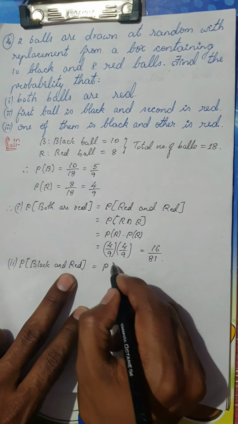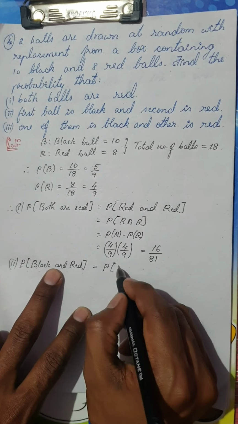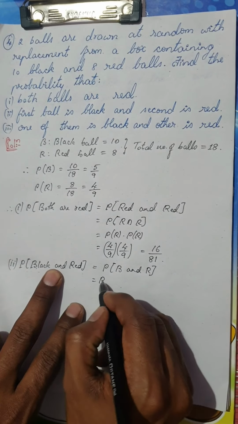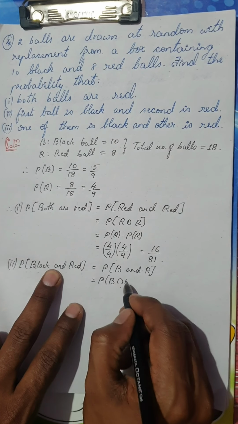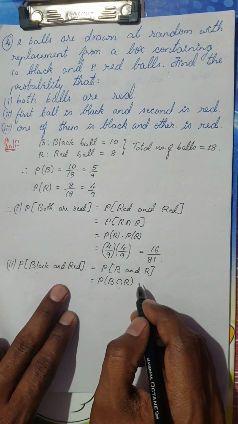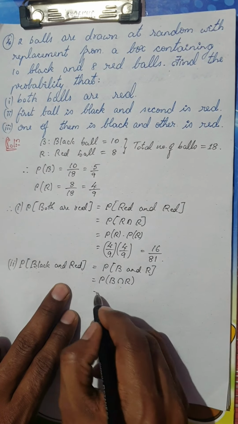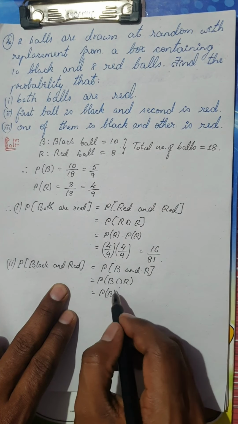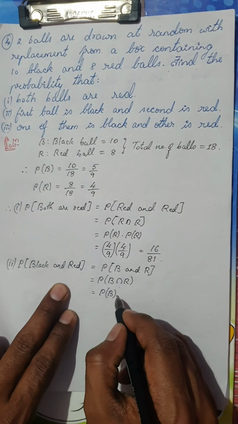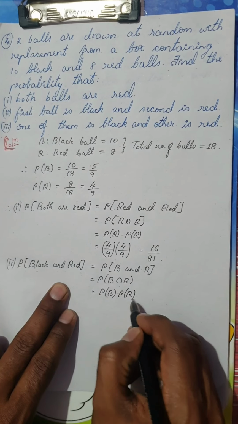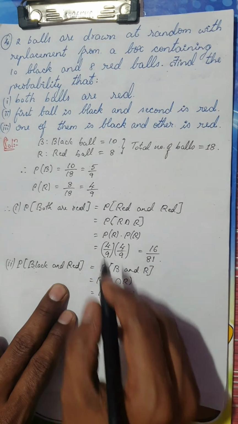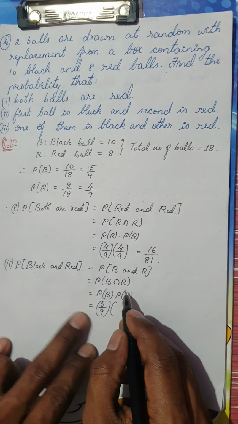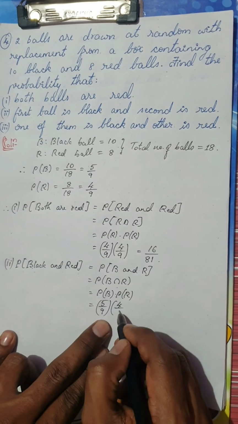So this is nothing but probability of B and R, which is probability of B intersection R. Is it clear? Because they are independent events, probability of B and R is P of B into P of R. So this is nothing but P of B, you can see here, it is 5 by 9 into P of R, probability of a red ball is 4 by 9.